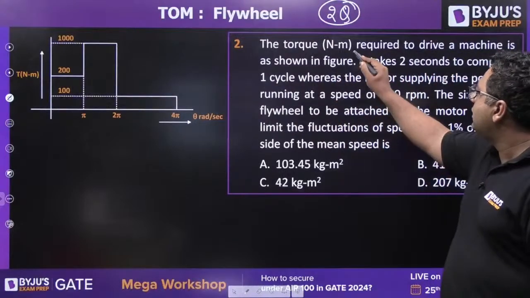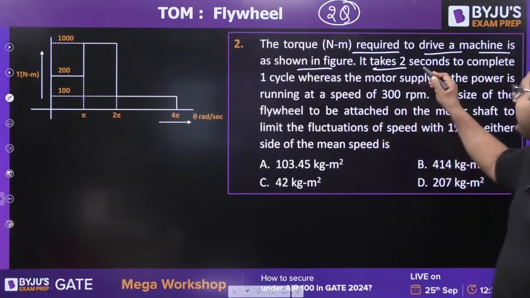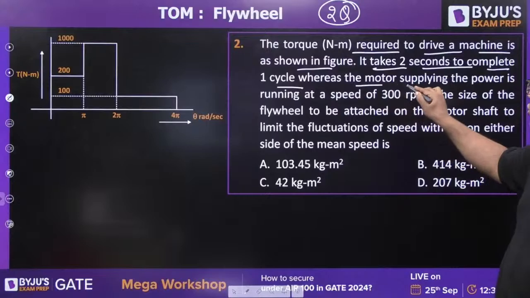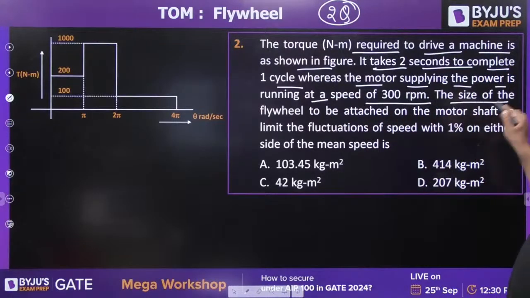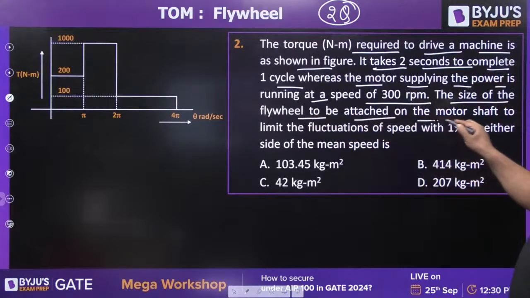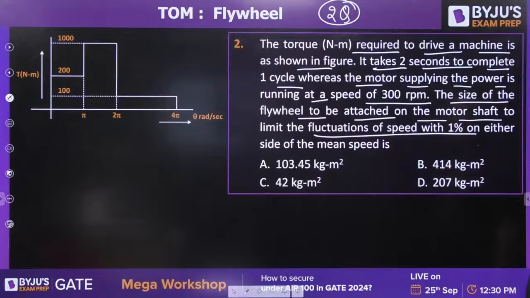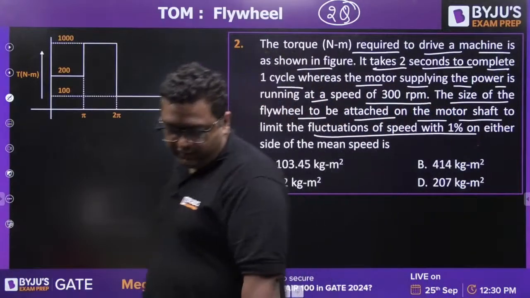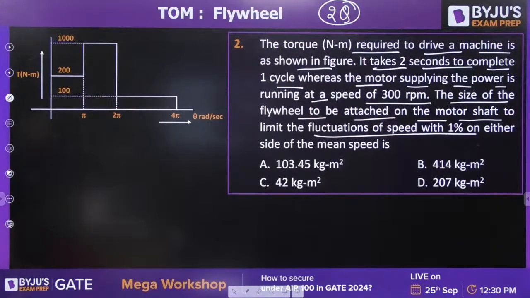The torque required to drive a machine is as shown in the figure. It takes 2 seconds to complete one cycle, whereas the motor supplying the power is running at a speed of 300 rpm. Find the size of the flywheel to be attached on the motor, where fluctuation is 1%. So you need to find out how to solve it. Try to solve it guys.